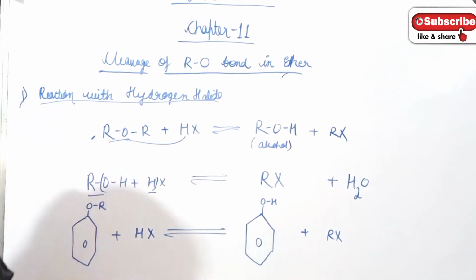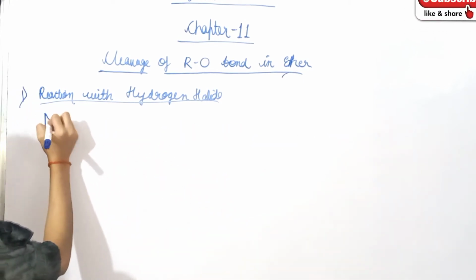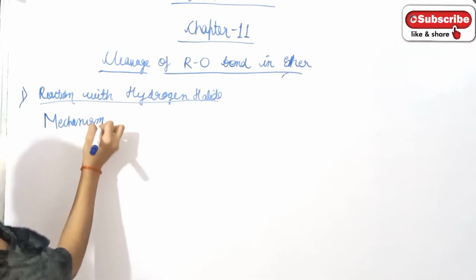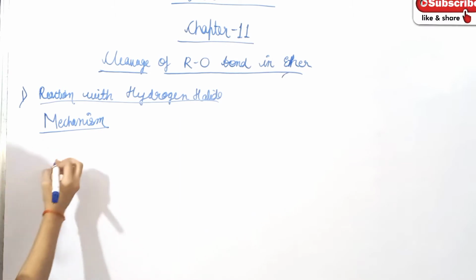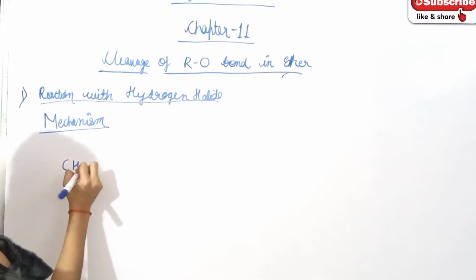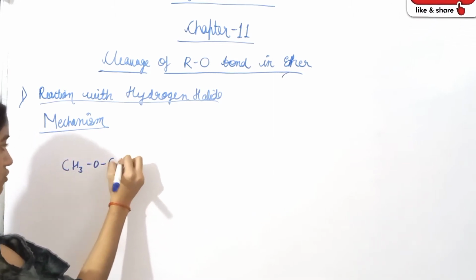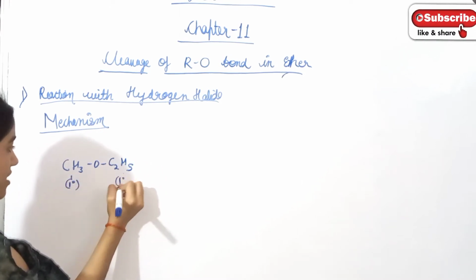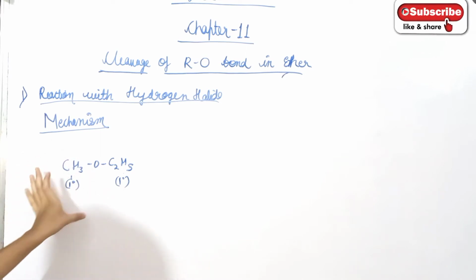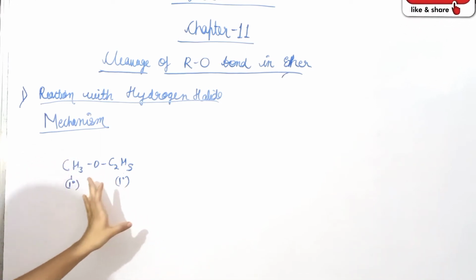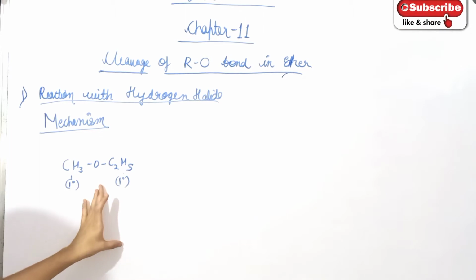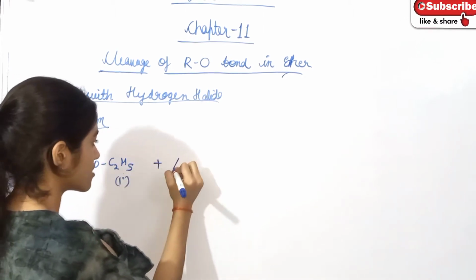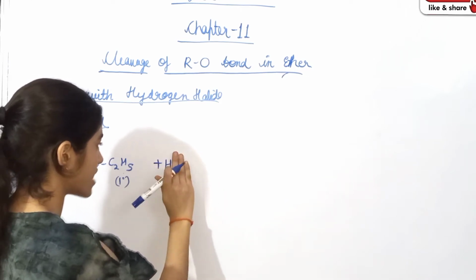We are going to discuss the mechanism. Suppose it is the ether CH3OC2H5. Here both groups are of 1 degree, a primary ether. Here the alkyl groups attached to the ether are both primary, of first degree. When it reacts with hydrogen halide HX, suppose here X is I,